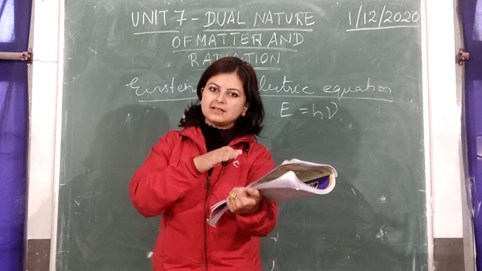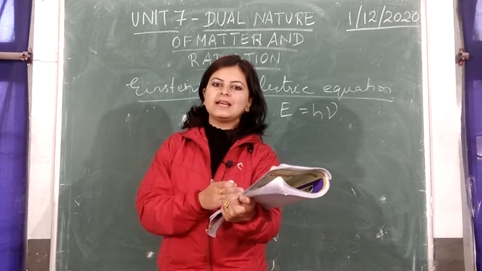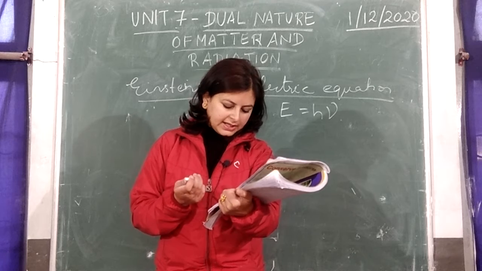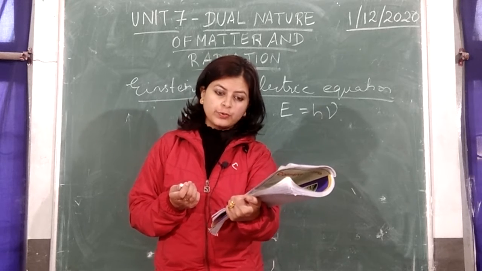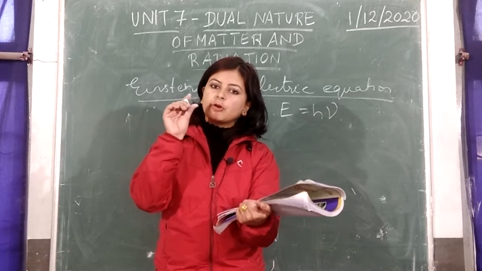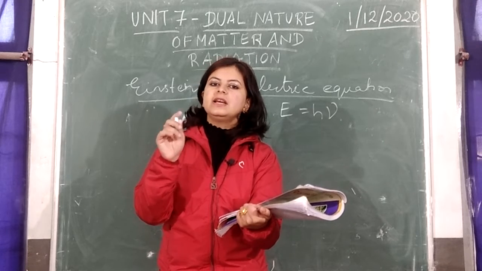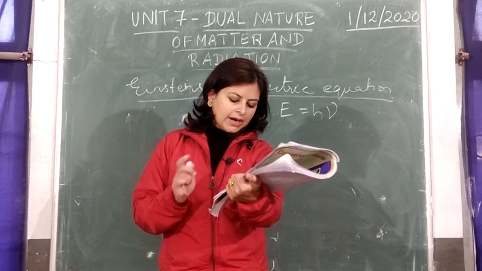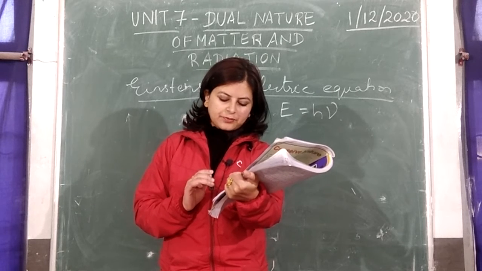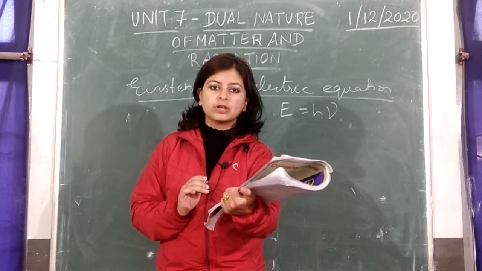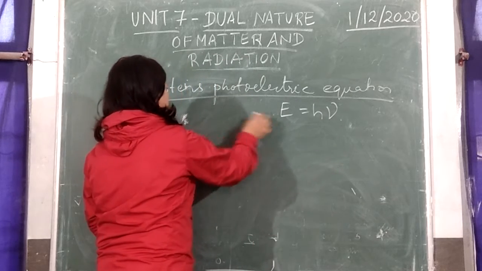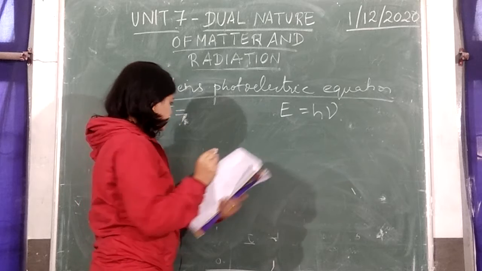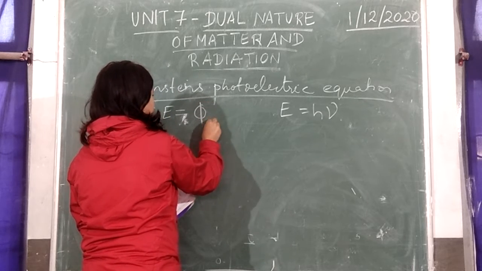So a particle, that is the particle called photon of light, is incident on a metal surface which will eject out a particle. The energy of a photon is spent in two ways. Now the photon has a certain amount of energy. That energy, when it falls on a metal surface, is spent in two ways. One part is used in liberating an electron from the metal surface, that is equal to the work function. So whatever this energy is, it is divided into two parts. One part is equal to the work function φ0.